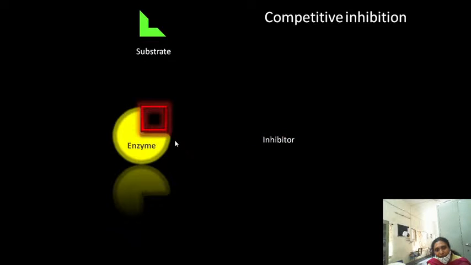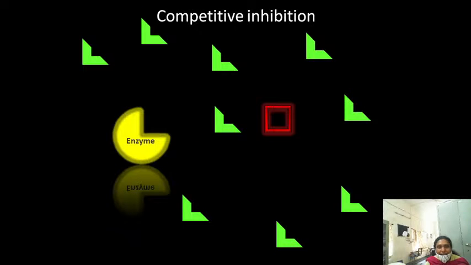So what will happen here? The inhibitor, because of the structural similarity with the substrate, goes and binds to the enzyme and prevents the binding of the substrate. So here what is going to form? Enzyme inhibitor complex is going to form and there is no formation of the products. Okay, so that is the competitive inhibition.